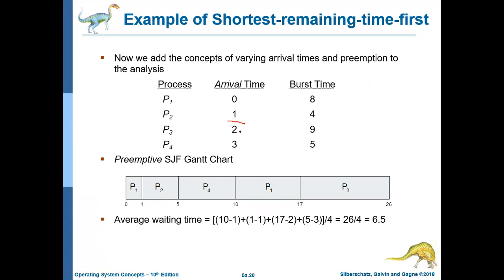P3 is coming at 2 and finishing at 26. In between 2 to 26, how much time was P3 not running? From 2 to 17, P3 was not running. 2 to 17 means 15 units of time P3 was not running.